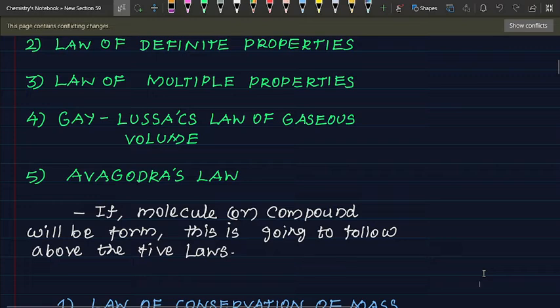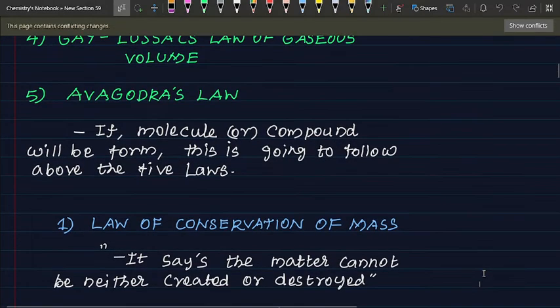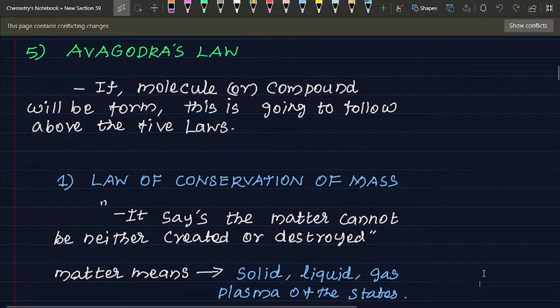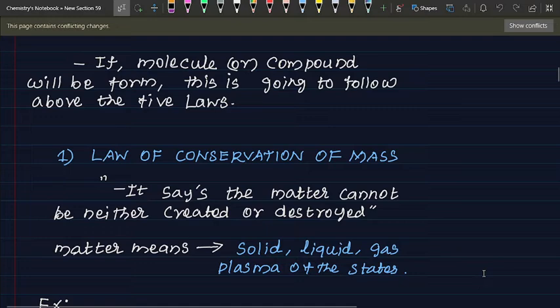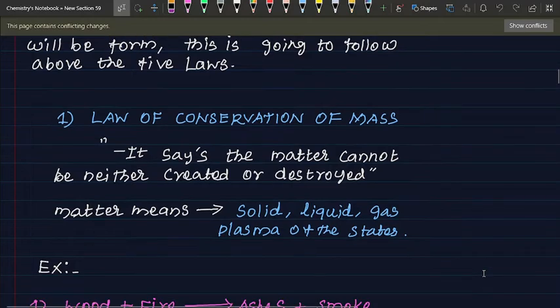If a molecule or compound is formed, it is going to follow the above 5 laws. Let's see the first law, the law of conservation of mass. What does this law tell us? It says that matter can neither be created nor destroyed. Matter means solid, liquid, gas or plasma states.